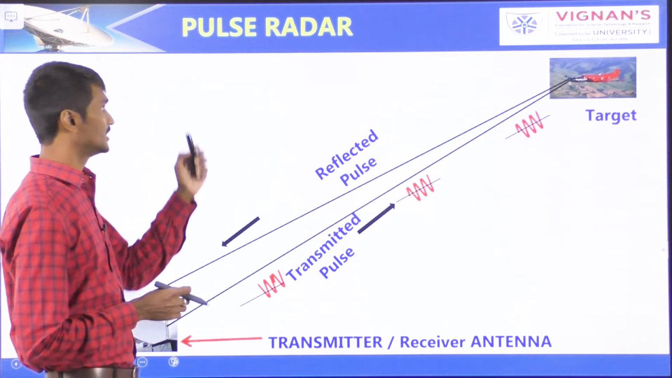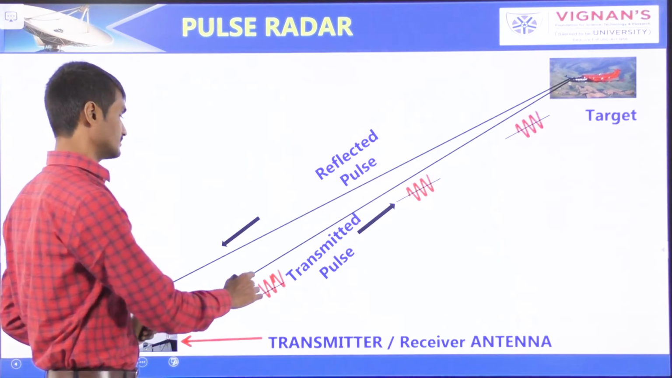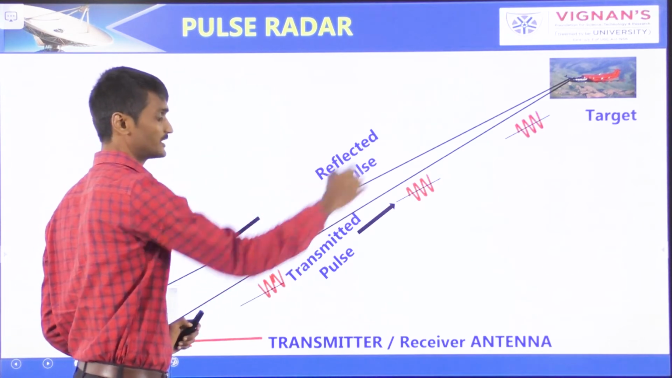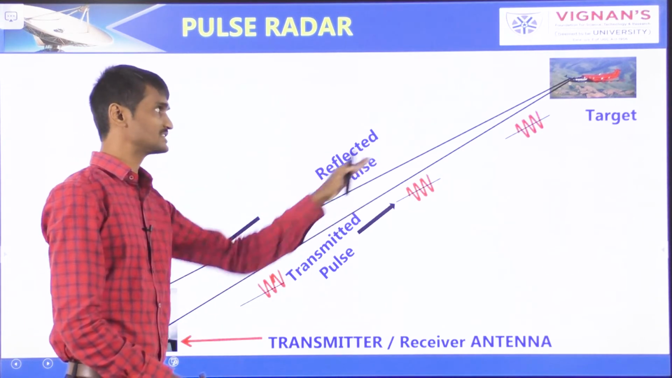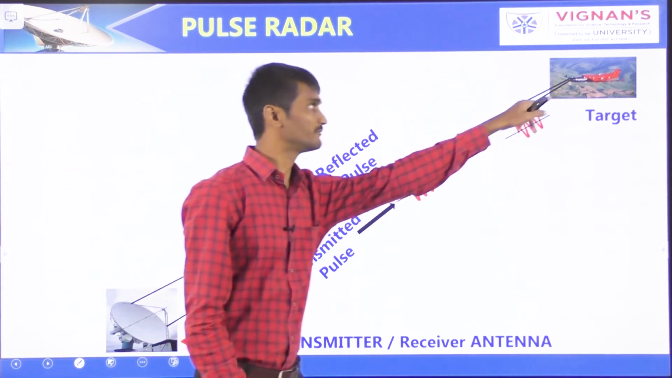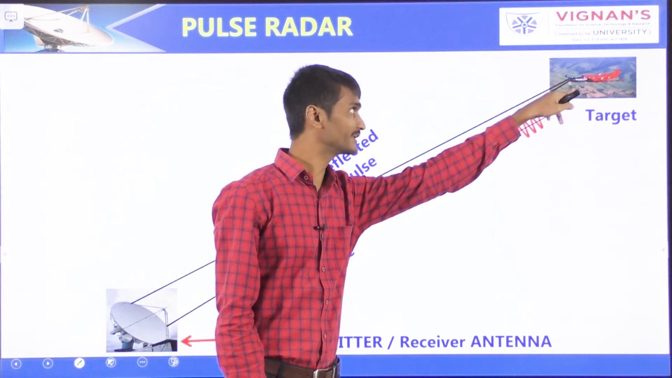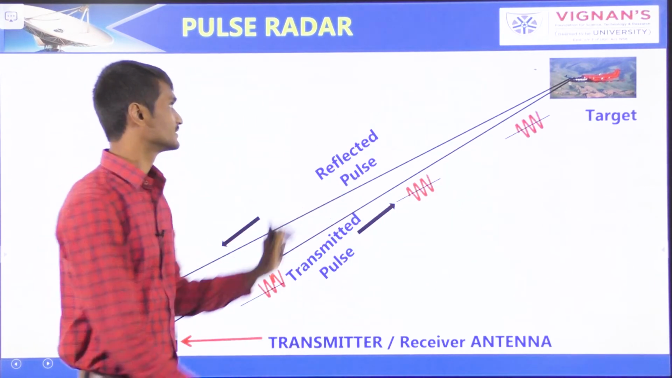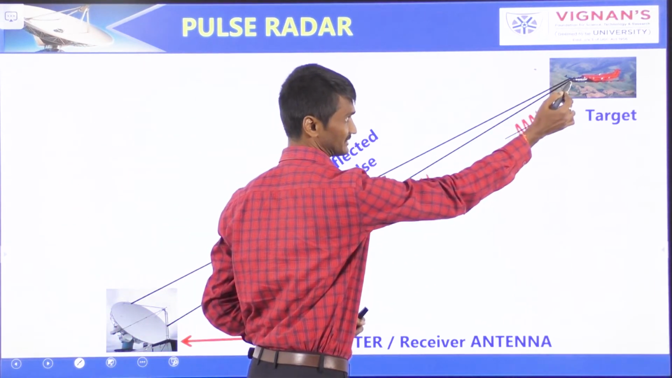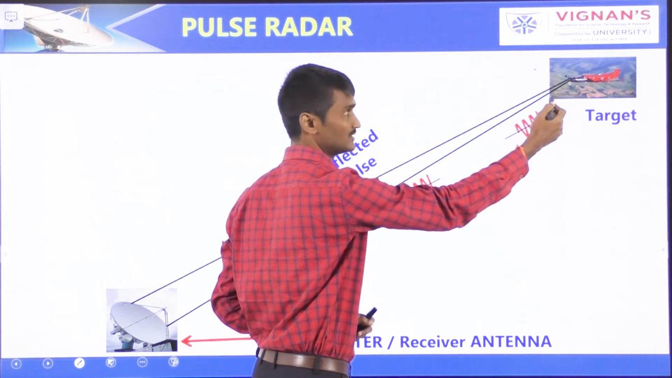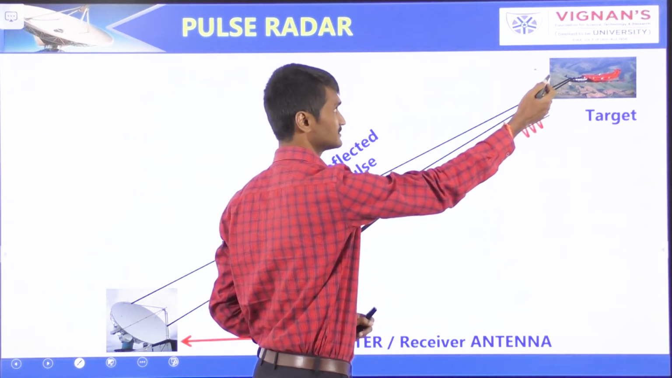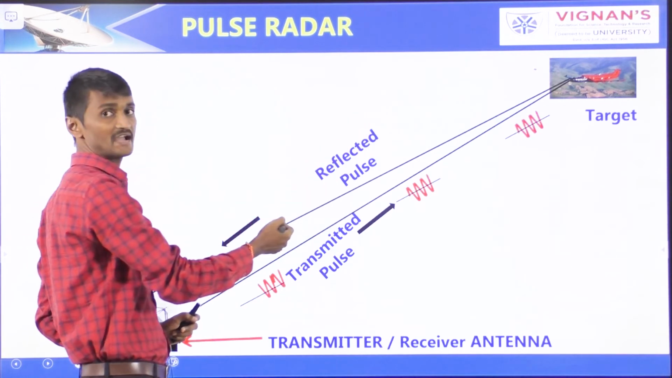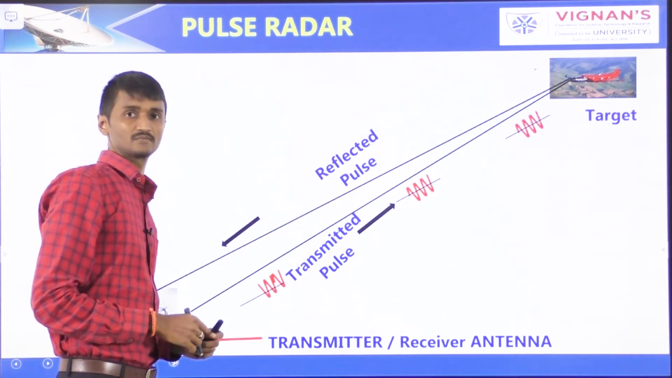So here it is, the pulsed radar. So pulse train will be transmitted continuously. So this is the transmitted pulse. So here it is finding the target aircraft. So it is a moving object. Okay. So this is the target intercepting the transmitted signal and radiating it in many directions. Some portion of that re-radiated energy will be reflected back to the radar receiver.